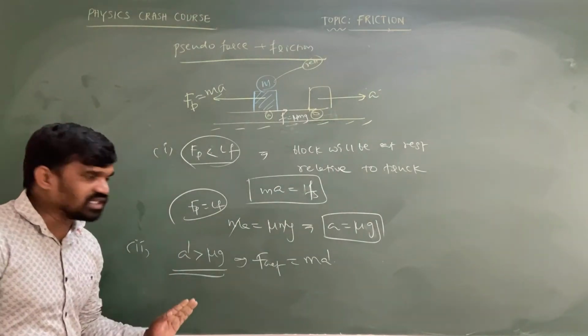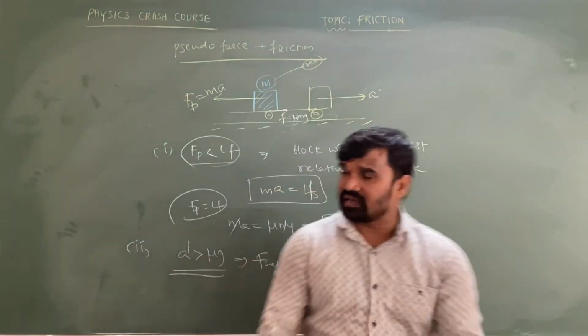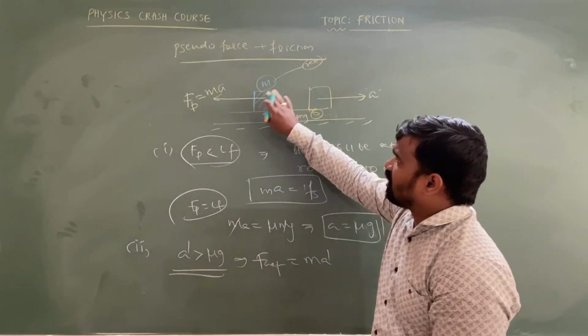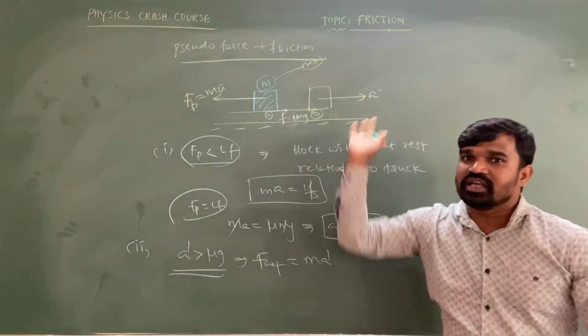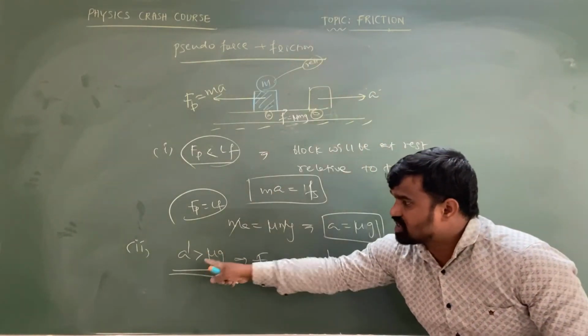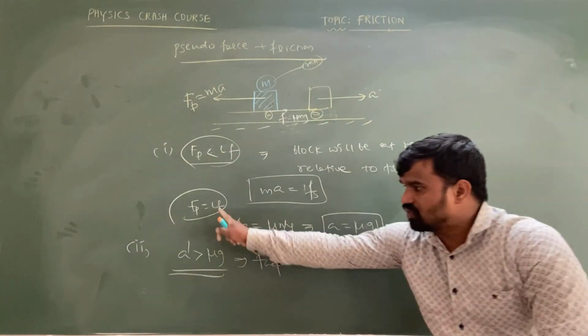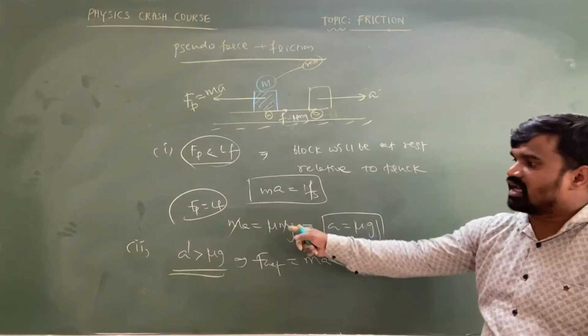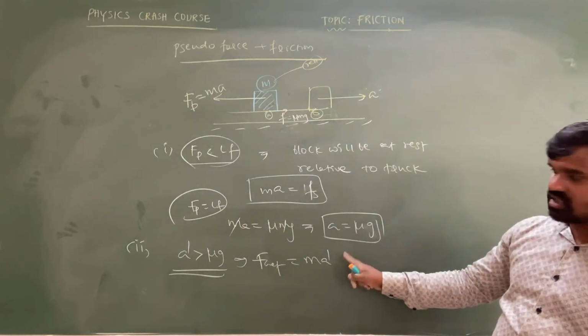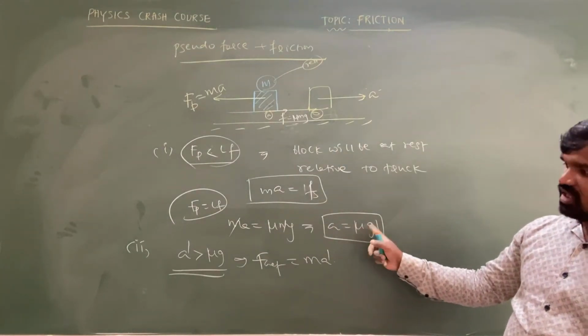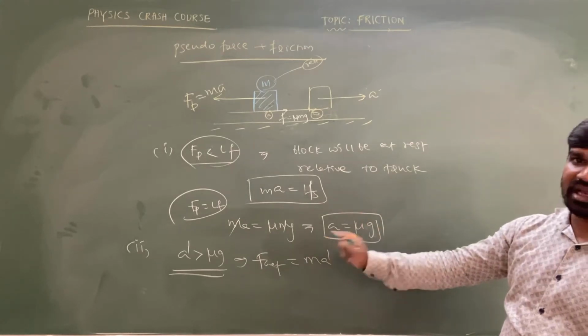After these important points, sir, let us consider the case where the object placed at the back of the vehicle is displacing. That means the pseudo force is greater than the limiting friction. If the pseudo force is greater than the limiting friction, what is the resultant acceleration? a is not equal to mu g. The acceleration is going to be greater than mu g.